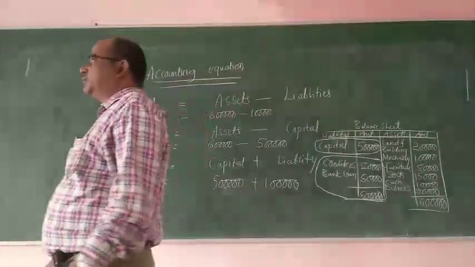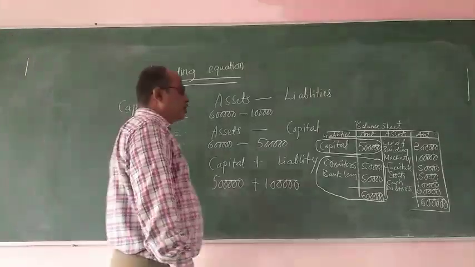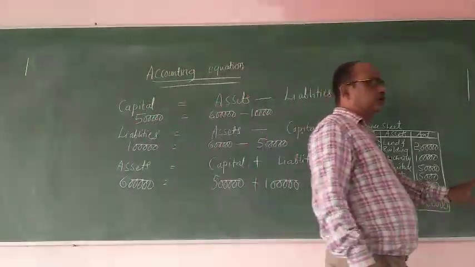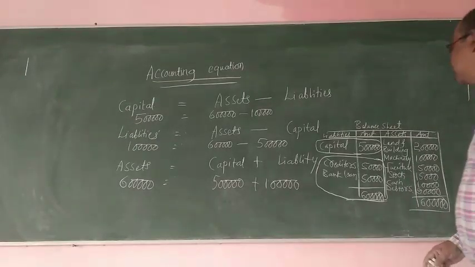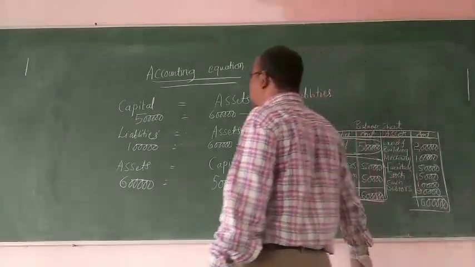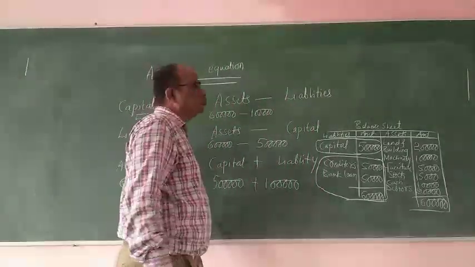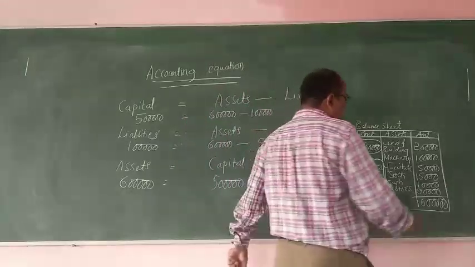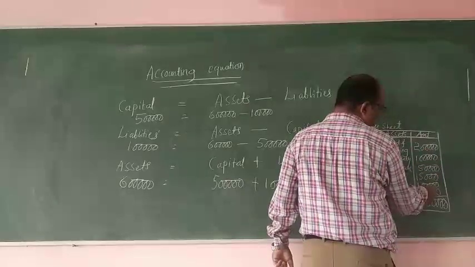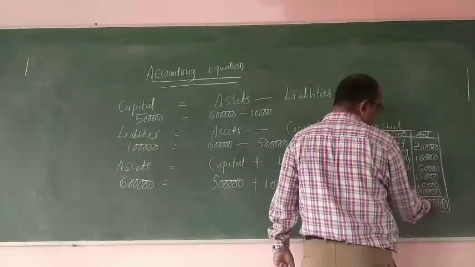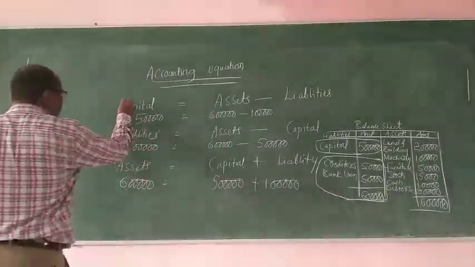That 3 lakh rupees which is supposed to be received by you from your customers is called as what? Debtors. So this is the balance sheet, and the first equation that I have written is capital is equal to assets minus liabilities. So this is the total of assets, 6 lakh. I have totaled all the assets, and the total of assets has come to how much? 6 lakh.